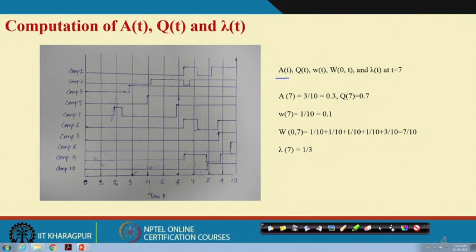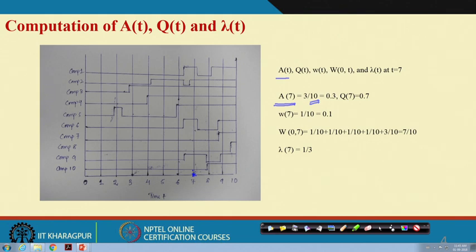With this example, let us compute the availability at time t equal to 7. How many components are under test? 10, so the denominator is 10. How many are normal or working at t equal to 7?